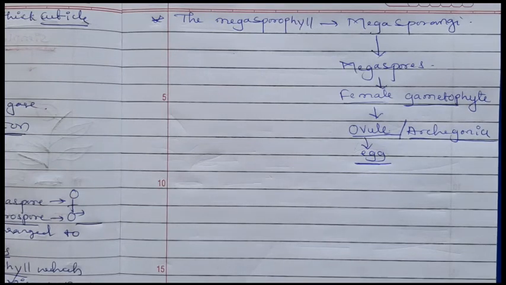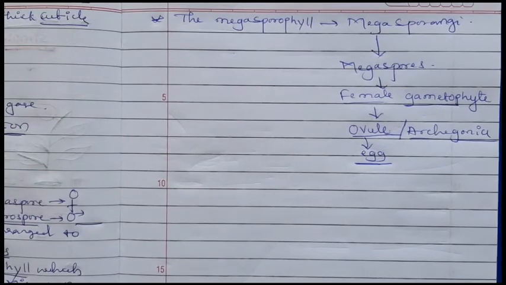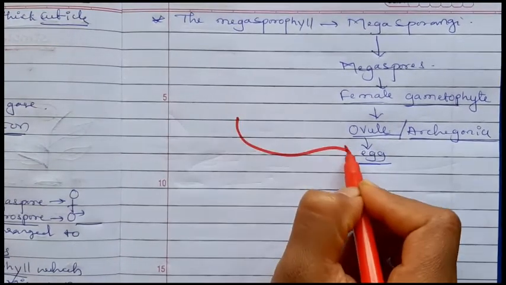Inside that archegonia ovule is present, inside that ovule egg develops. Then I told you the pollens have the capacity to transfer by the wind and reach the ovule or the egg.